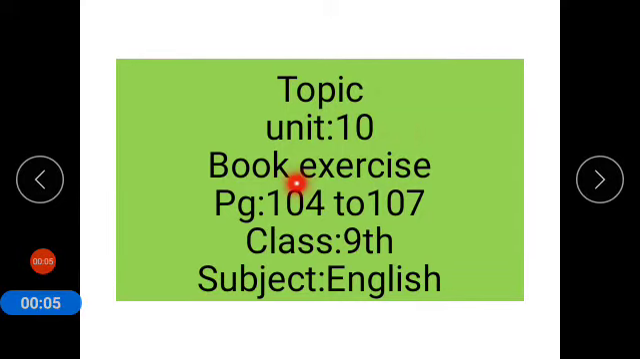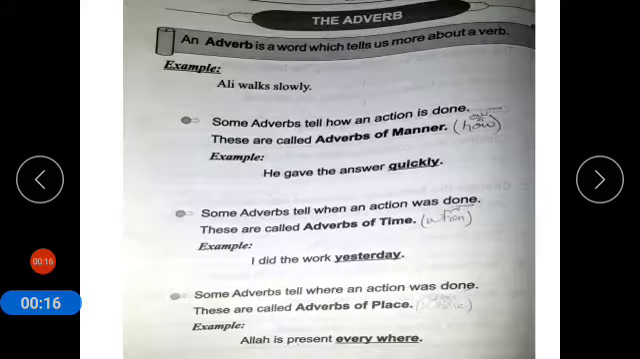Today we will continue with book exercise. We will continue our exercise from page number 104 to 107, class 9, subject English. First of all, we will learn about what is adverb. An adverb is a word which tells us more about a verb.